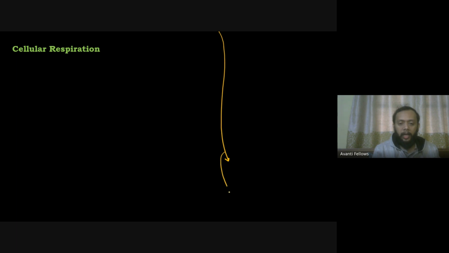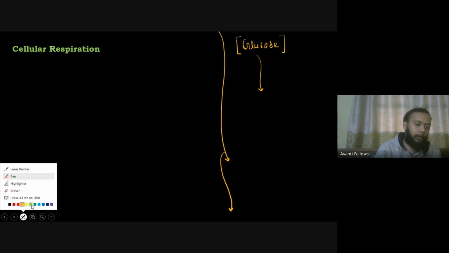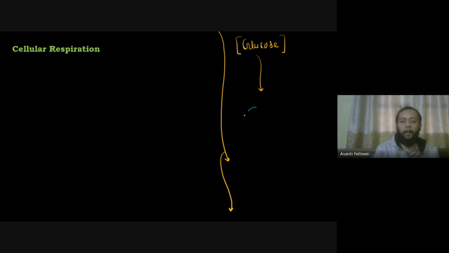So assume that we will take as an example my glucose molecule. Right, so you have this glucose molecule. अब glucose molecule आपका cell के अंदर enter करेगा, right? So assume that it has been formed after digestion. आपने जो भी खाना खाया था उसके बाद आपको glucose molecule मिला. That's the end product after digestion. Okay. Now what will happen? It will enter inside the cell. This glucose molecule will enter inside the cell. So that's what you will find happening over here.